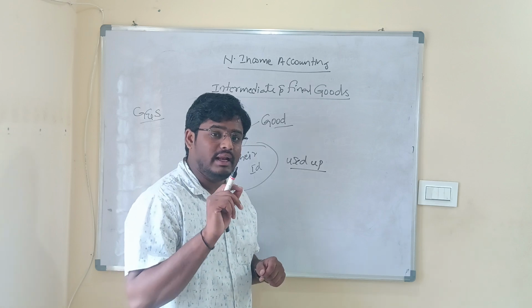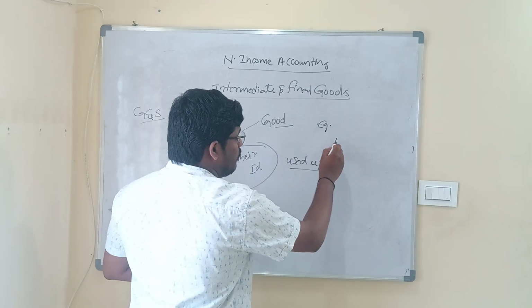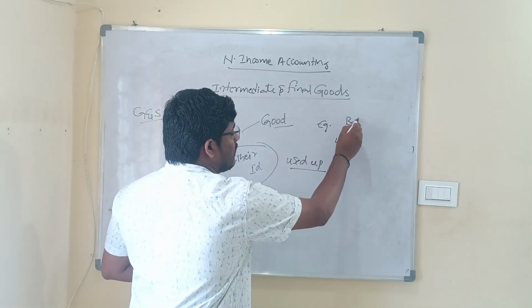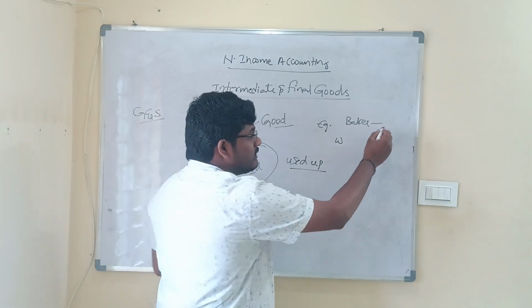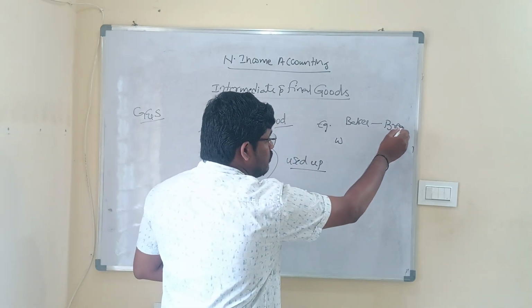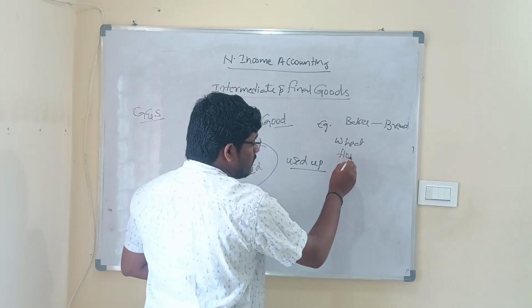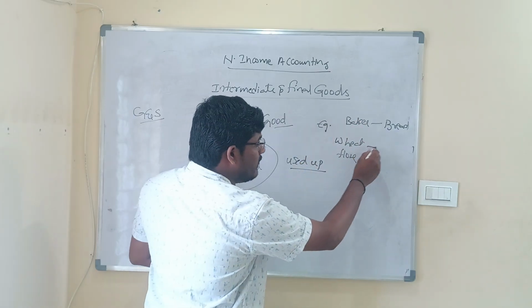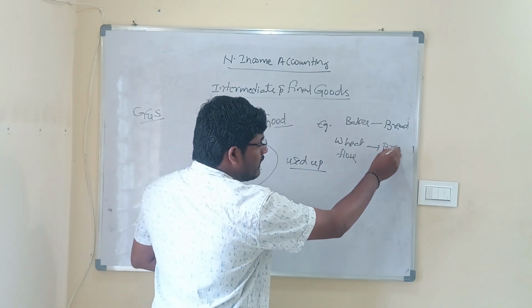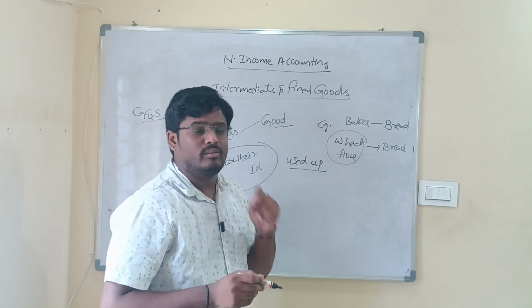Now let us understand intermediate good with an example. For example, now there is a baker. Now this baker starts producing the bread. Now to produce this bread, he used wheat flour. So now the baker who used this wheat flour, now wheat flour is being used to make into bread. Now I can call wheat flour as an intermediate good.